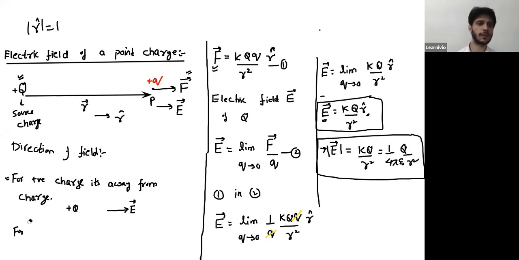Say this is a positive charge. I'm asking you to calculate the direction of field over this point. Direction of field is simply away from the charge. So Fatma, what should be the direction of field over this point due to plus q? Will it be upwards or downwards? Downwards. Away means in this case it would be downwards. If I need the direction over this other point, then again it's away from the charge. Away means rightwards or leftwards? Left. It's always away. That is the direction. What if the source charge is negative? That's the next thing we are coming to.